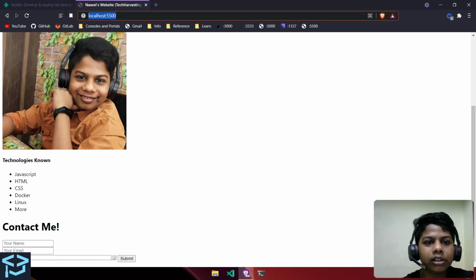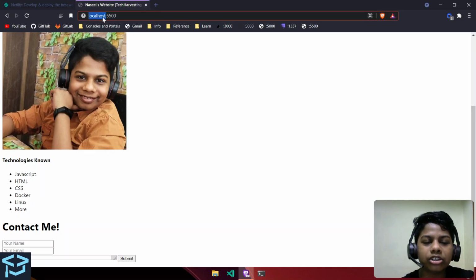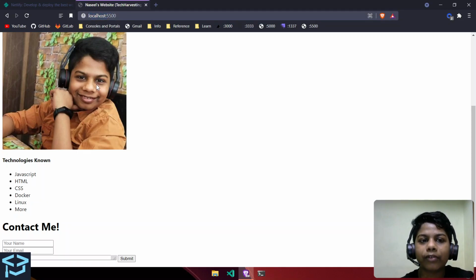So if you look in here, this URL, if you were to access this from another device which is not in the same Wi-Fi network, or if you give the IP address here, you could access from another device in the same network, but it will not be possible from another device on a different network, like from people outside your house. Maybe they have a different network, so that's not possible.